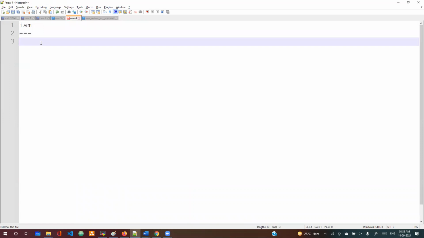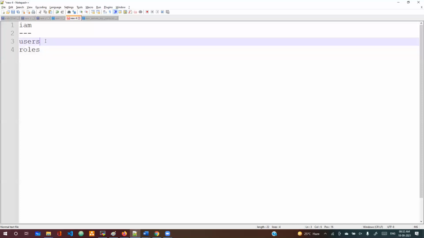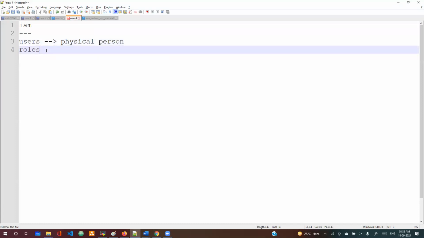Now let's say users and roles. There are two important things. When you go for users, it's a physical person, like an employee, let's say. And role means service. Now, what happens if you create a role and attach it to the service?